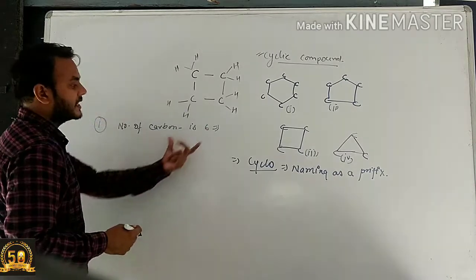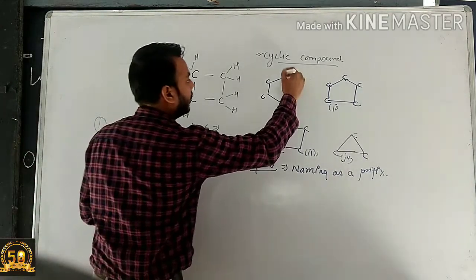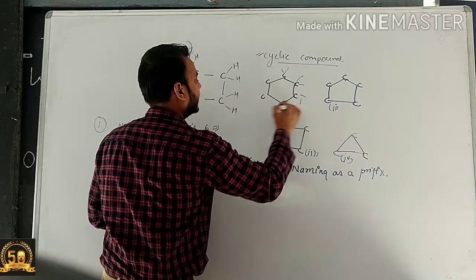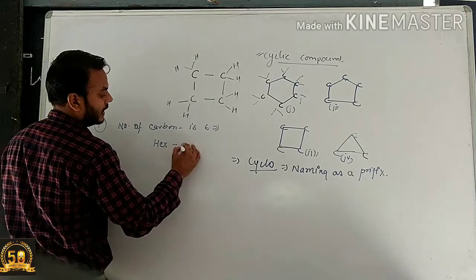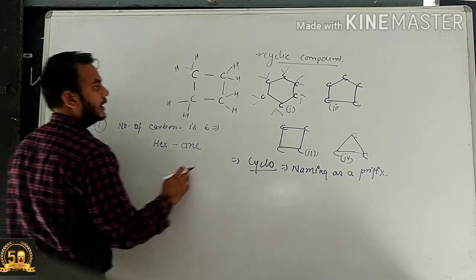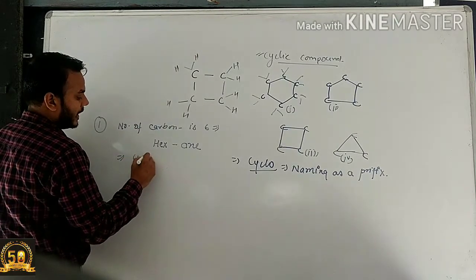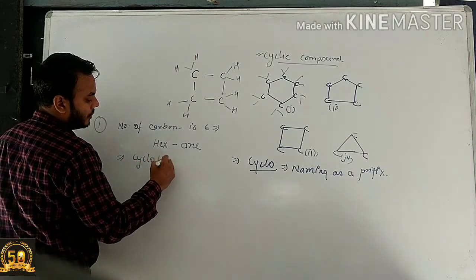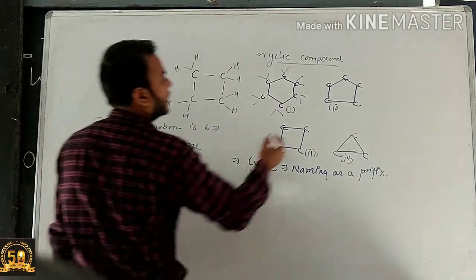Then for 6 carbons we use hex. Alright, all the carbons are satisfied by single covalent bonds, so we use ane here. And here is a cyclic ring, that's why we use cyclo as a prefix. So cyclohexane will be the name of the first compound.